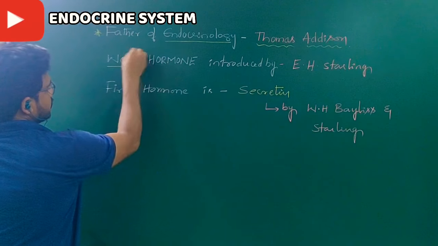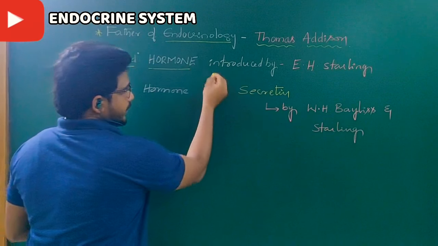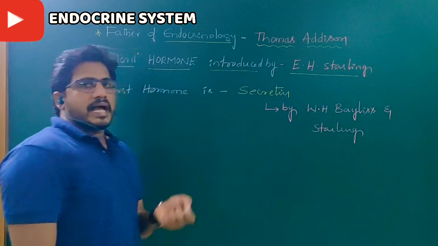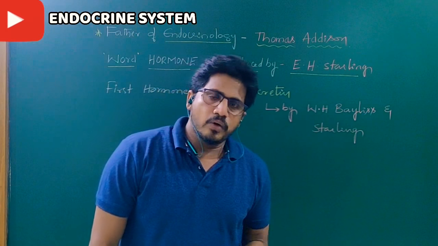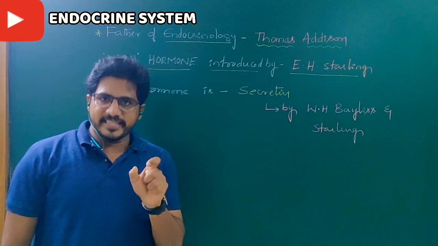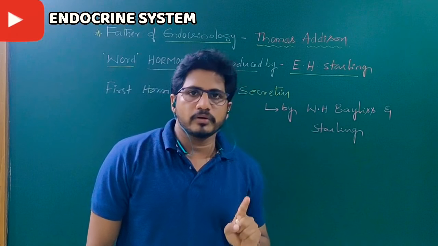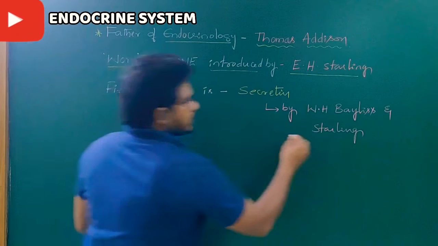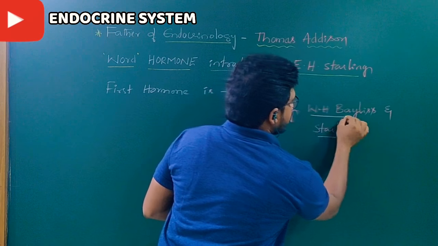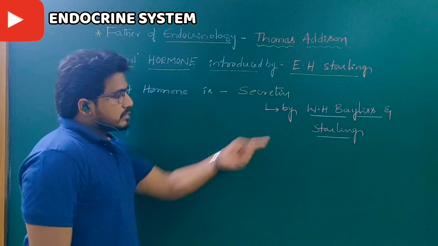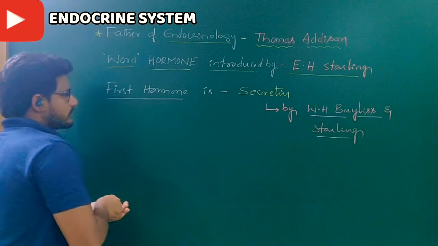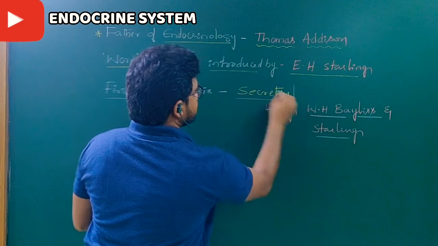The word hormone was introduced by E.H. Starling. Starling, along with W.H. Bayliss, together discovered the first hormone, that is secretin.